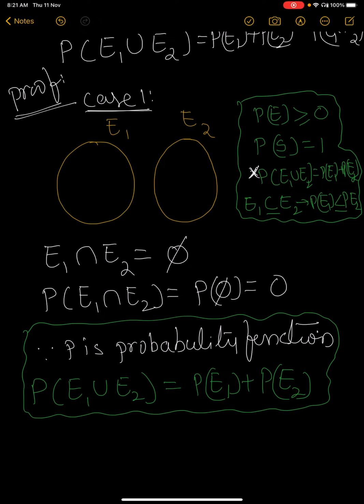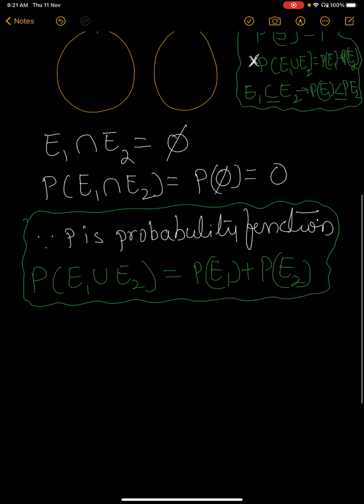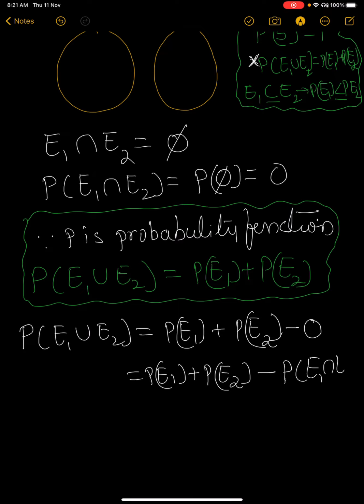But if you add or subtract zero, nothing happens. So in the place of 0 you substitute probability of E1 intersection E2, giving probability of E1 plus probability of E2 minus probability of E1 intersection E2, because the two are separate events.